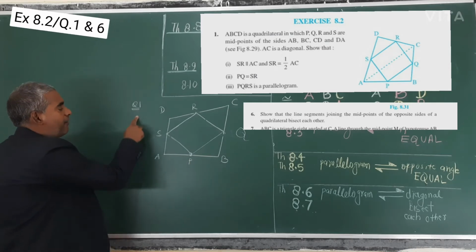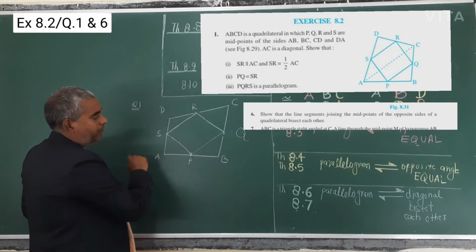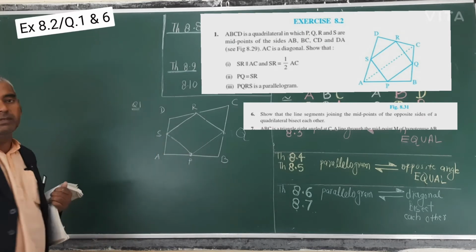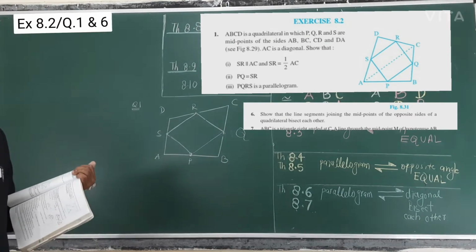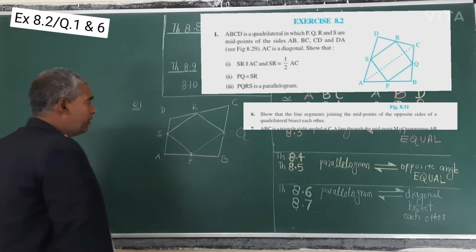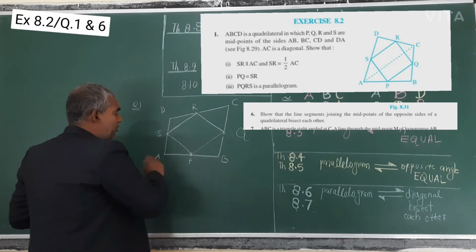In question number 1, half of the part is there: prove that this is a parallelogram. So this is question number 1 and question number 6. Now come on, how will we prove it? Proving is very simple. What we have to do?